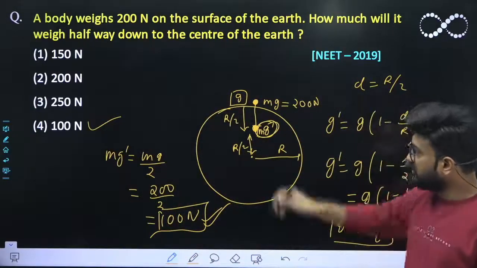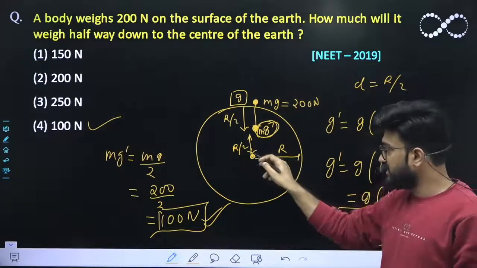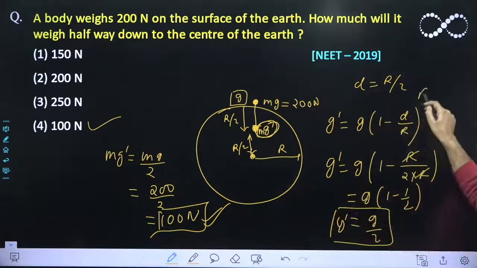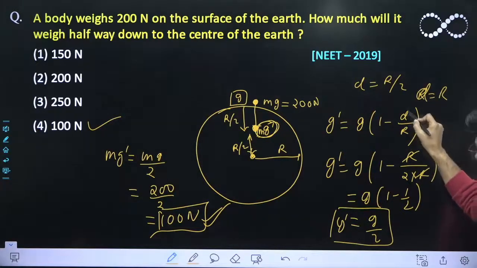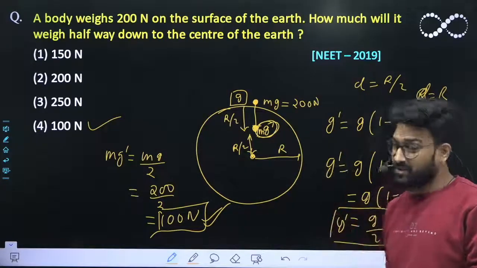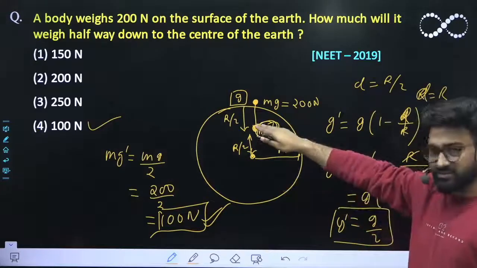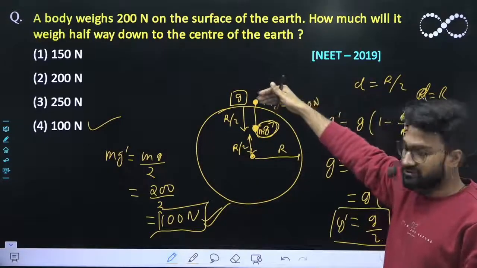Obviously, if you keep on moving inside the Earth, at the center, d becomes equal to r. So r cancels out, and it would be equal to 0. So that means at the center of the Earth, the weight would be 0. At a distance halfway, the weight would be half, and the weight would be maximum at the surface of Earth.